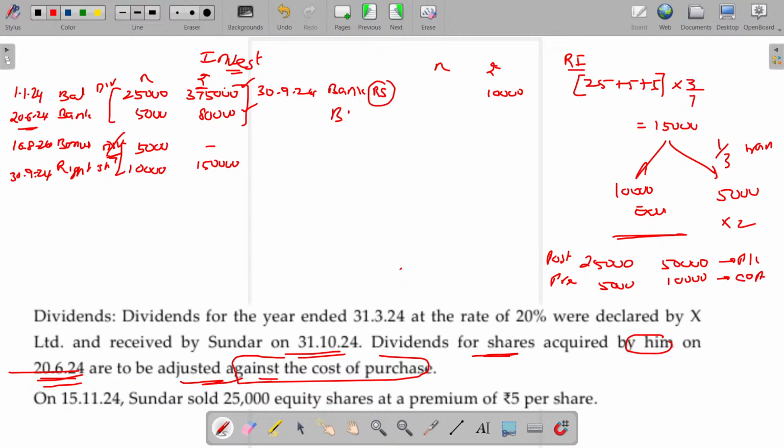So I put that value here, bank, the value being 10,000, on the receipt date 31/10/24. This value will be adjusted in the cost of acquisition. This will be transferable to the P&L account. That's why they have asked to prepare the P&L account also. On 15/11/24, Sundar sold 25,000 equity shares. Bank, 25,000 shares sold at a premium of ₹5 per share, means 15 rupees. 3,75,000 received.